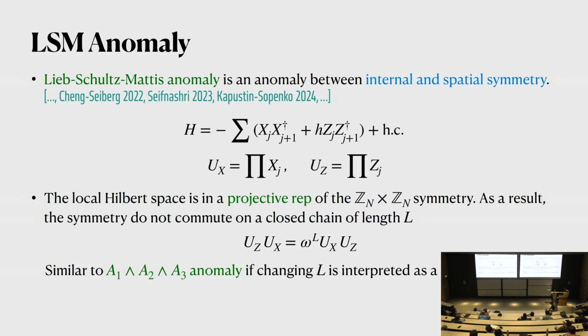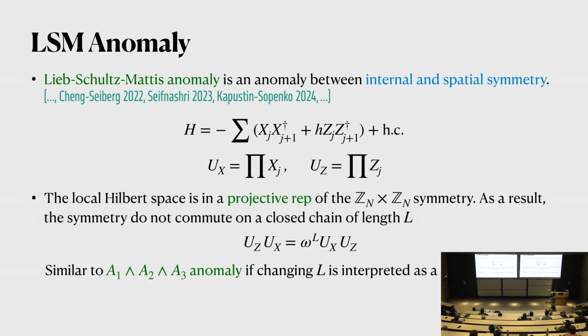So this is made of X, this is made of Z, but we know that X and Z do not commute. That's why the local Hilbert space is in projective representations in the Zn times Zn symmetry. As a result, if we put the system on a closed chain with system size L, then these two symmetries do not commute, and their non-commutativity is captured by a phase that is proportional to L. We can interpret this as some kind of anomaly that's similar to the A1 cup A2 cup A3 type of anomaly, if we interpret a change of L as an insertion of a translation defect.